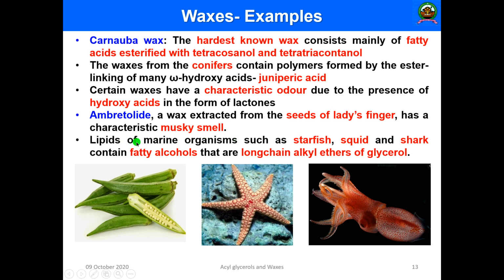Similarly, the lipids of marine organisms such as starfish, squid or shark have a fatty alcohol that helps to maintain their body in a proper way, and that has long chain alkyl ethers of glycerol. That is very much essential for their survival. So these are some of the typical examples of waxes.